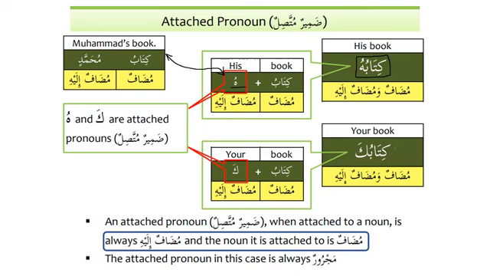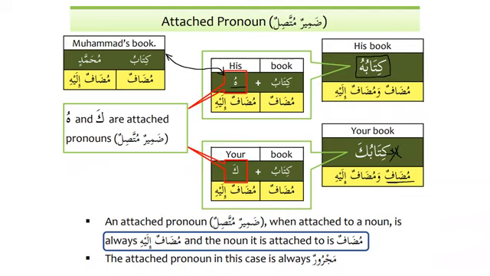Can I say al-kitabuka? Is it possible to say al-kitabuka? If I want to say no, why not? Because we know that mudaf does not take al, and mudaf does not take tanween. Excellent. So that will be a big mistake if I say al-kitabuka, because mudaf does not take al and mudaf does not take tanween. That's number one.